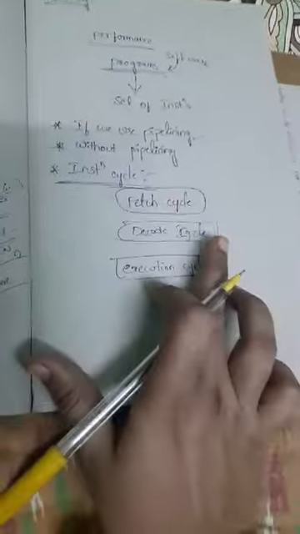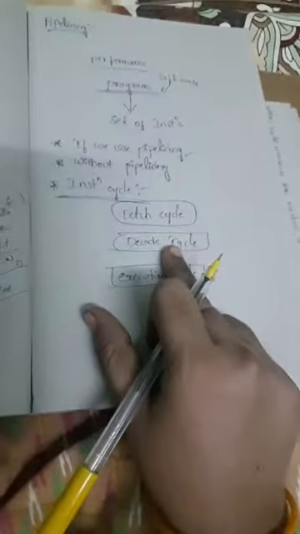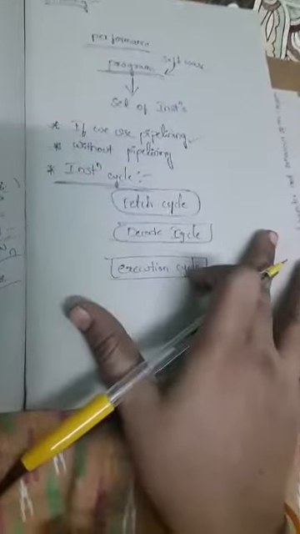Already knows this procedure, how can we execute the instruction? Okay, so first of all, for the execution purpose, each and every instruction will go through three major steps, that is fetching the instruction first. After fetching the instruction, it will go to the decoding cycle. So after decoding that instruction, it will be given for execution, right?